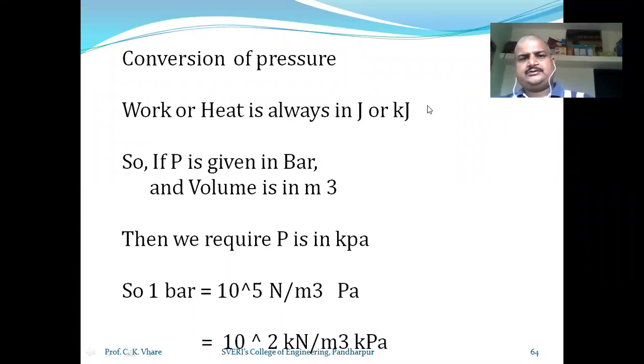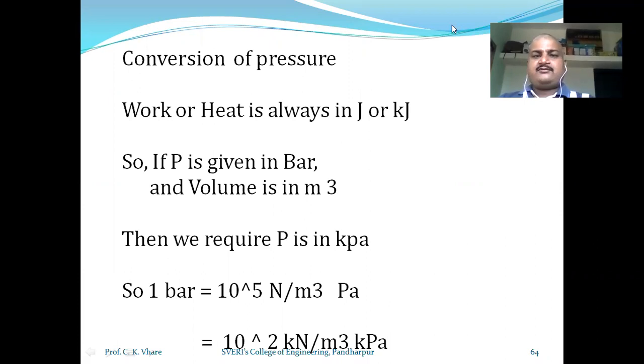I told you that in PdV work type of problems, if the pressure is given in bar, then we have to convert it into Newton per meter square or kilonewton per meter square. For that purpose, yesterday I had given only a hint. Today I am going to tell you about the conversion of this pressure.